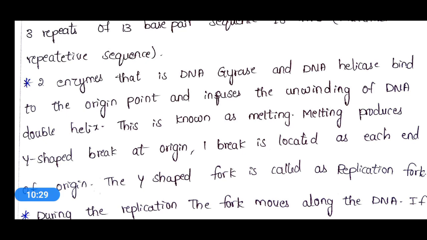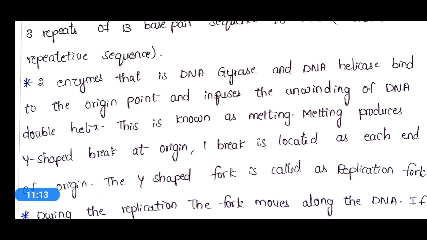This is known as melting. Melting means separation of double stranded DNA into single stranded DNA, and it will be followed by the binding of DNA gyrase and DNA helicase enzymes. Priorly, this is initiated by the DnaA protein, which binds at the 9 base pair sequence of the origin site. So these are the series of events that result in the melting process in parent DNA.